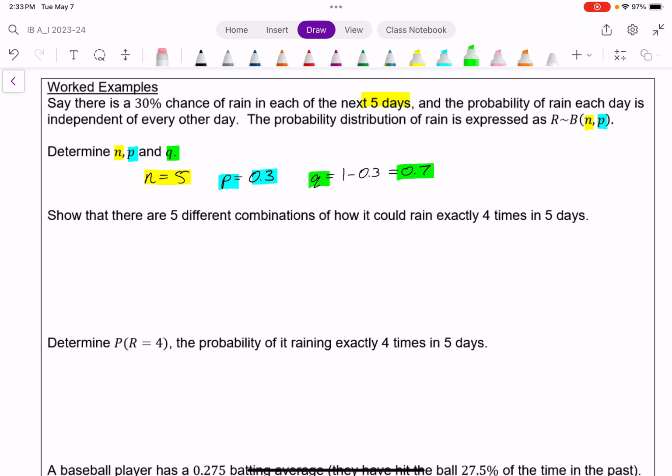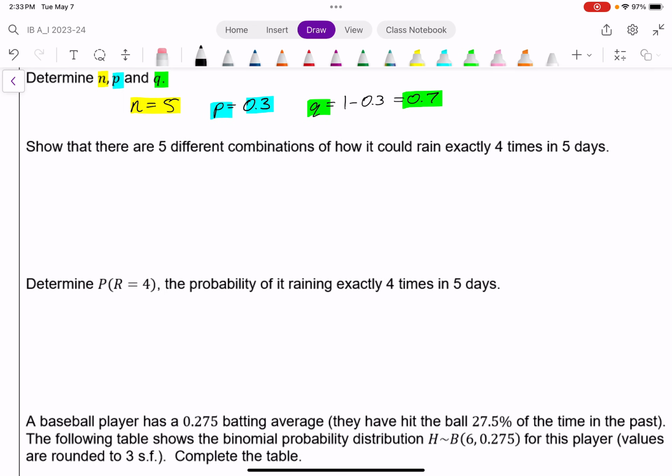So there are 5 different combinations of how it could rain exactly 4 times in 5 days. I want to show that. One option is just to list it. If you have 5 days, how could it rain exactly 4 times? Well, it could rain 4 days in a row, and then not rain, I'll say D for dry on day 5.